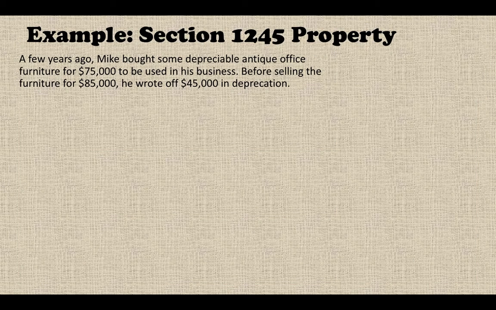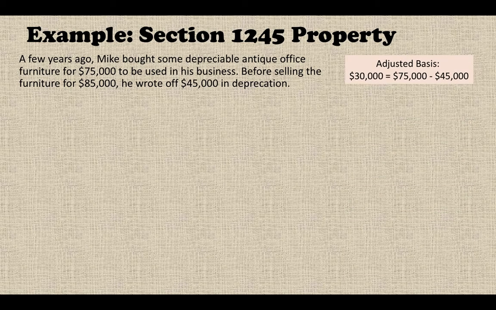Here's the example. A few years ago, Mike bought some depreciable antique office furniture for $75,000 to be used in his business. Before selling the furniture for $85,000, he wrote off $45,000 in depreciation.